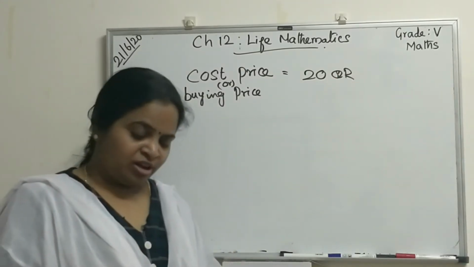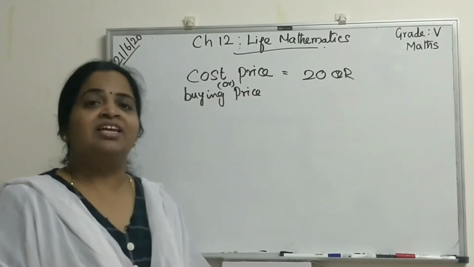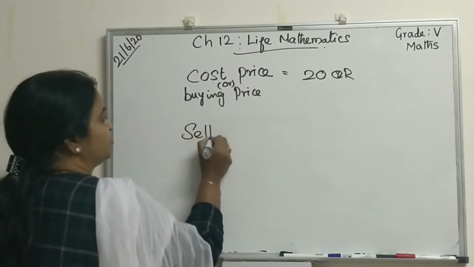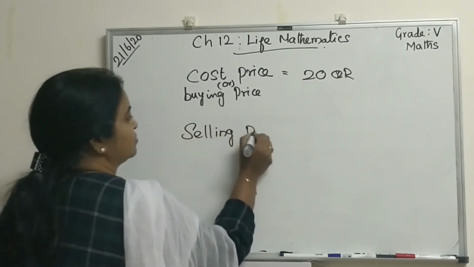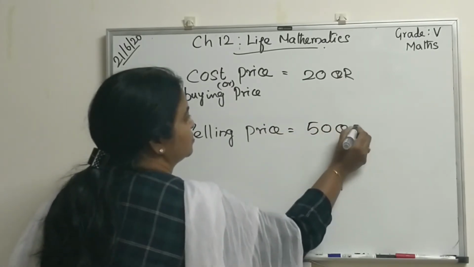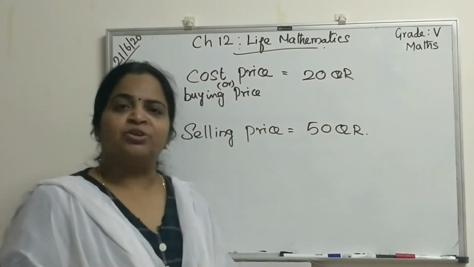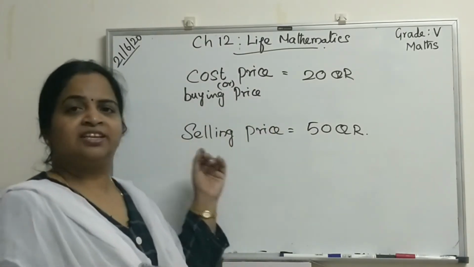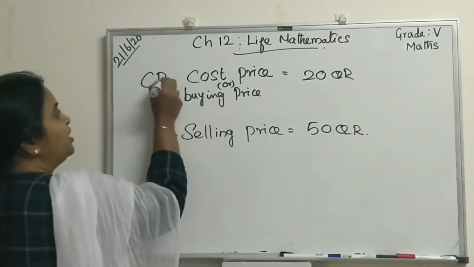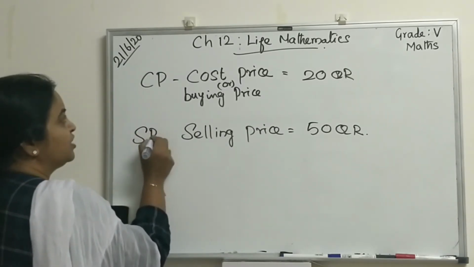And for how much real are you selling to a friend? 50 real. That is called the selling price. In each sum, you cannot write the full words cost price and selling price, so we are going to denote them as CP, cost price, and SP, selling price.